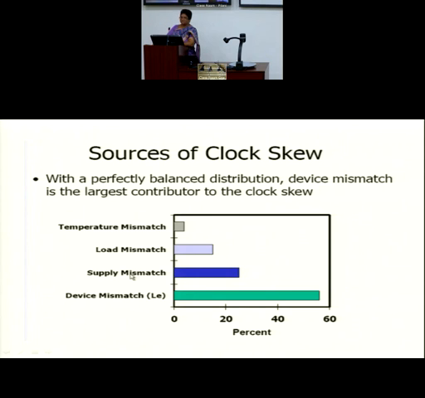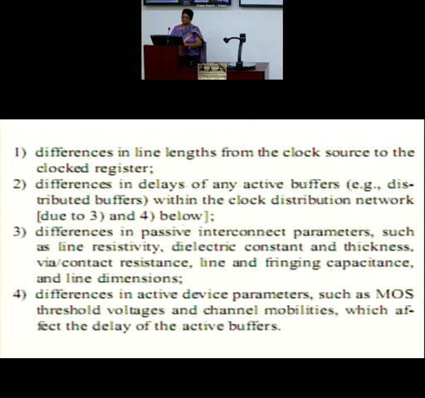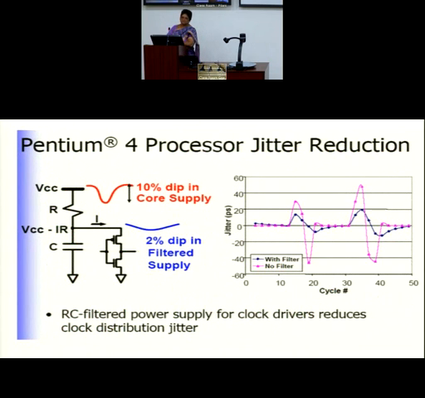Normally these are the widest interconnects, the power rails. And even if there is a dip or fluctuations coming, we try to minimize them. A very common method for minimizing the dips coming in the supply is RC filtering. Whenever your VCC or VDD has a dip, which is nothing but a transient signal, it is made to filter across this RC filter, so that this point, which is VCC minus IR, gives you a dip which is much less than 10%.